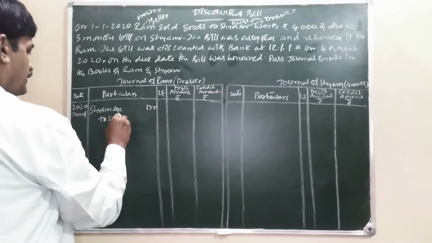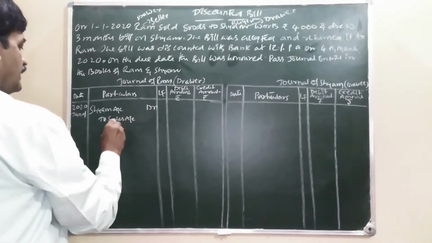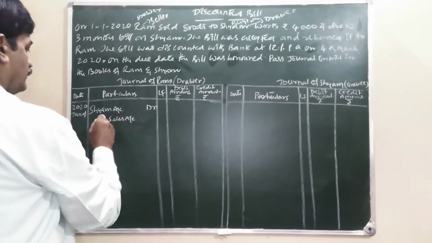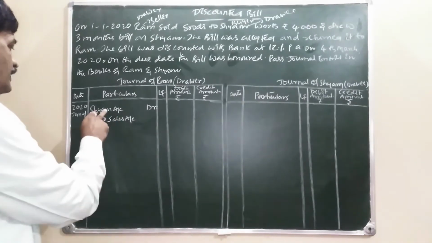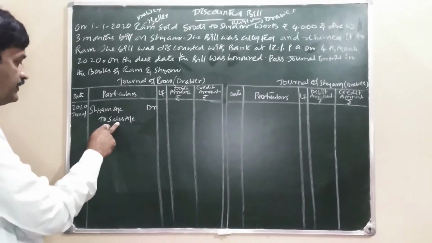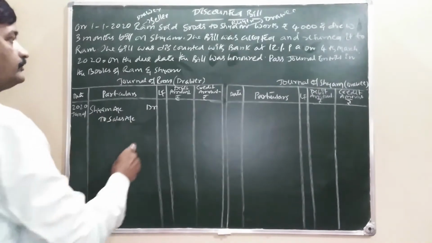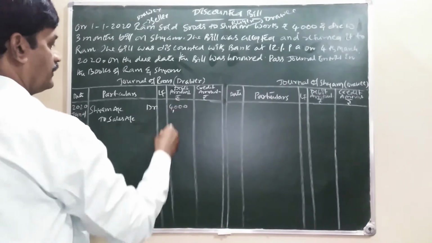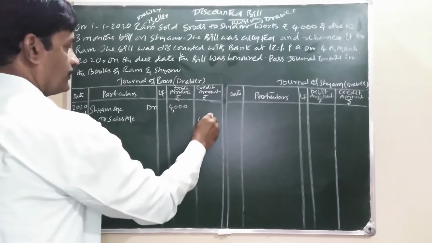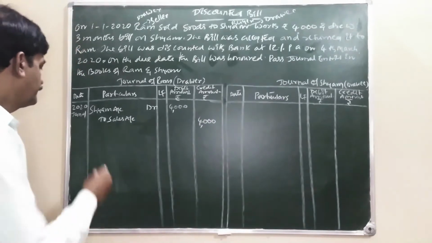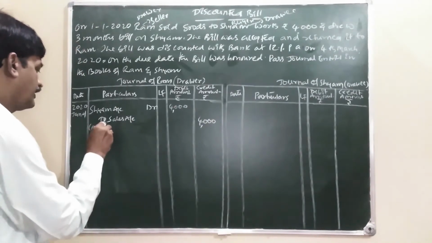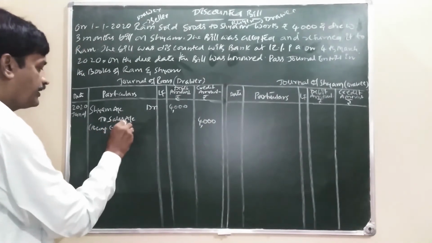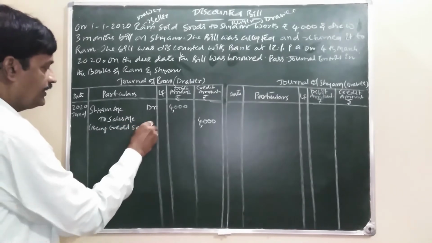Goods go out. Sales account. Shyam is a debtor, debtor is increasing. Our income is also increasing. 4,000 debit, 4,000 credit. Being credit sales.